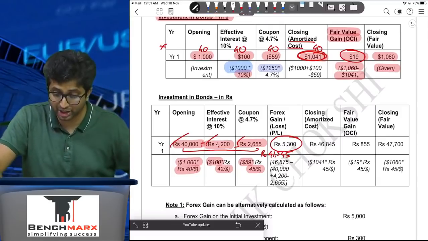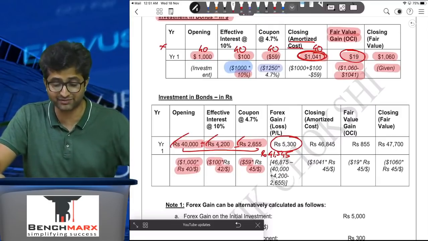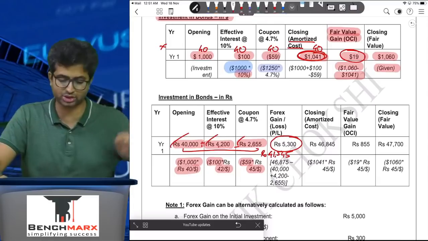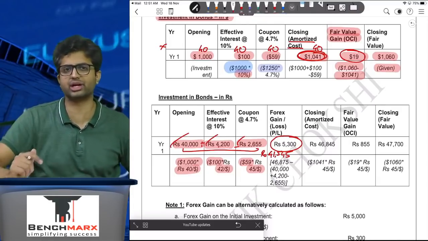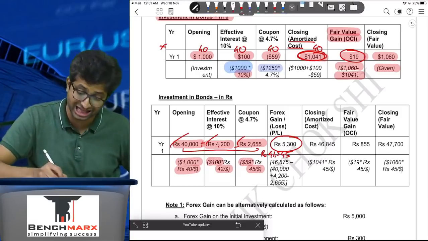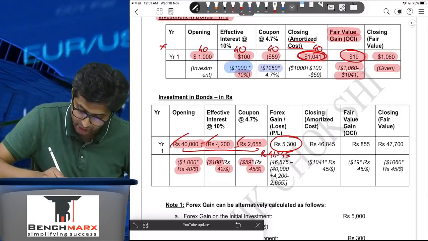You would say ideally your ledger balance should be 51,445. However, your ledger balance is 46,845. So the difference is due to different exchange rates applied, which is 5,300, and this will go, mind you, to the profit and loss.